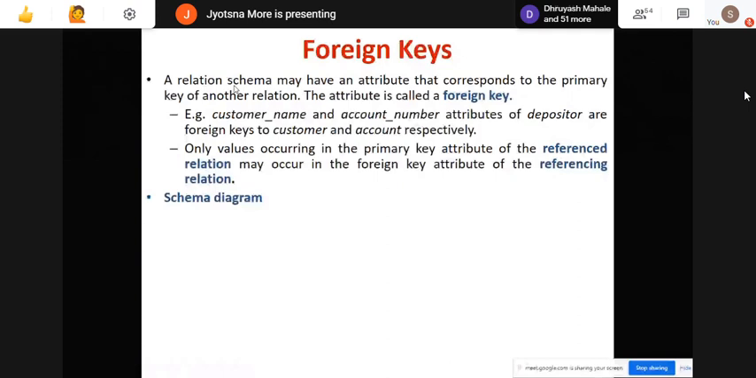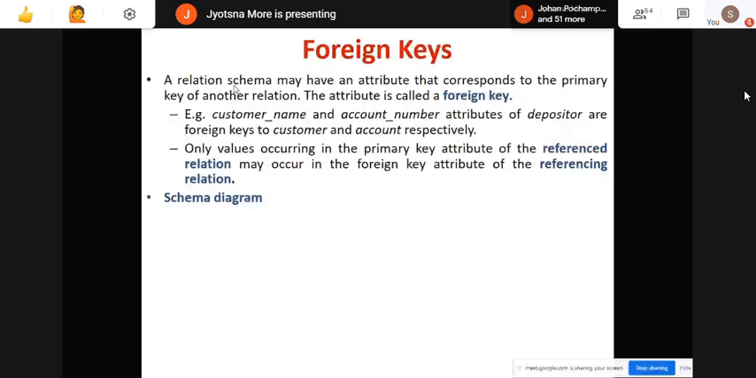Inside that, in round brackets, I have attributes such as branch name, branch city, and asset. Out of that, branch name is a primary key. And I'll close the bracket. This is known as a relation schema. So that is a table with columns without values. That is known as a relation schema.